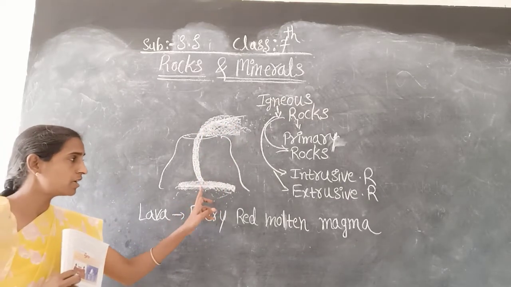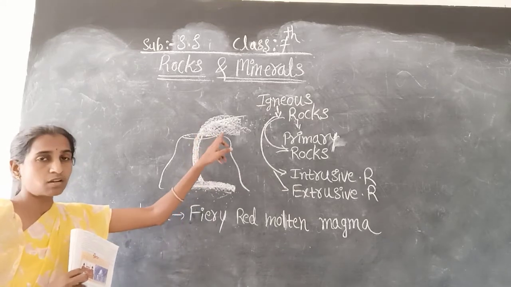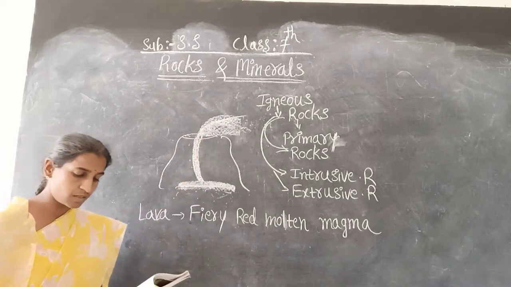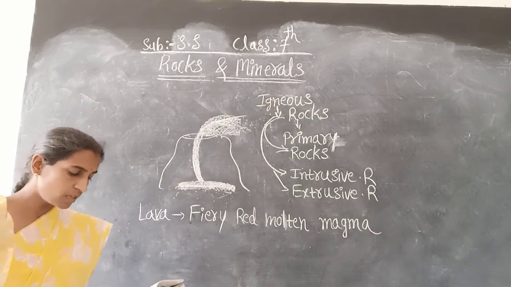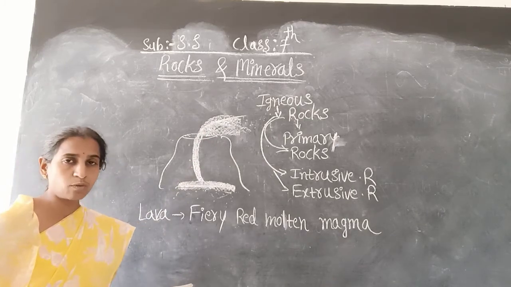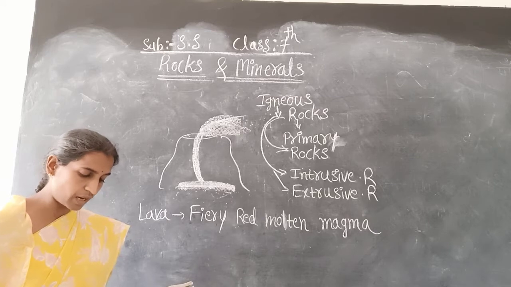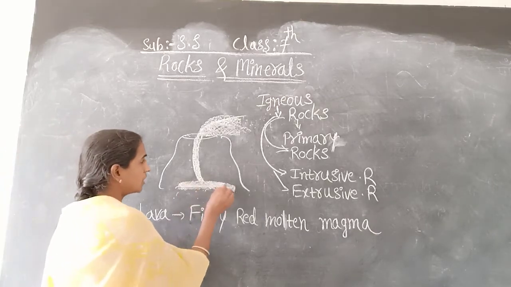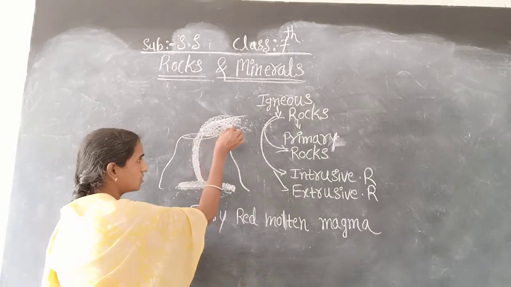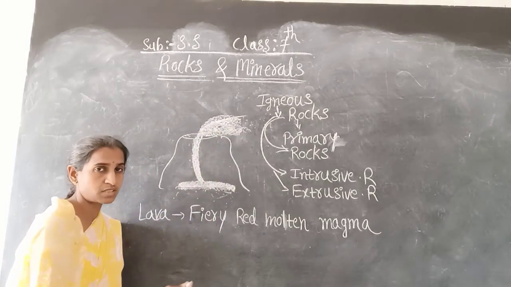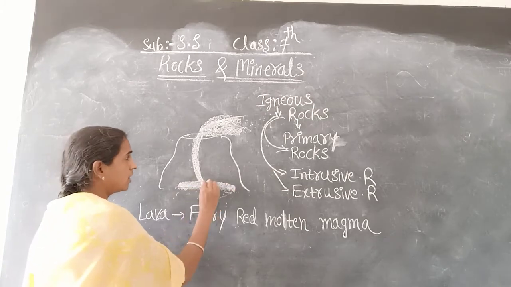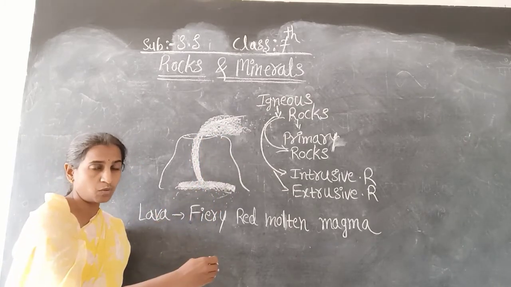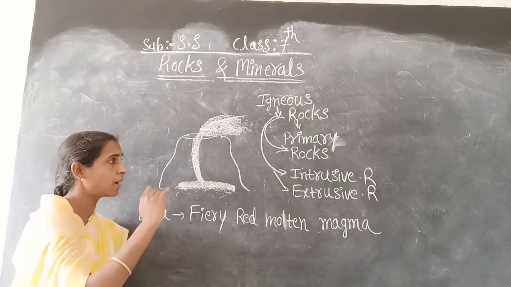When the molten lava comes on the earth's surface, it rapidly cools down and becomes solid.